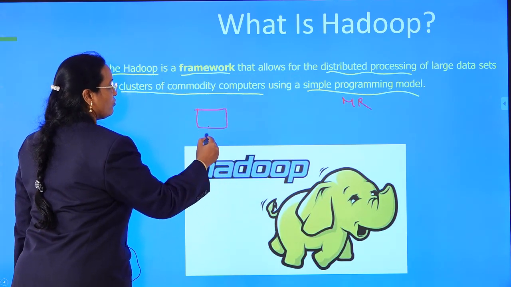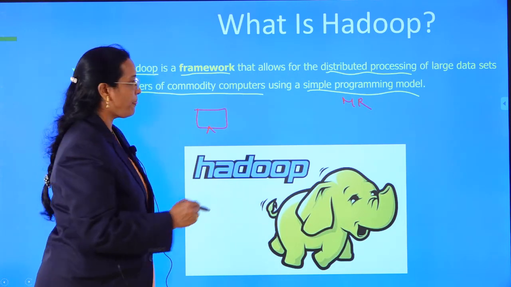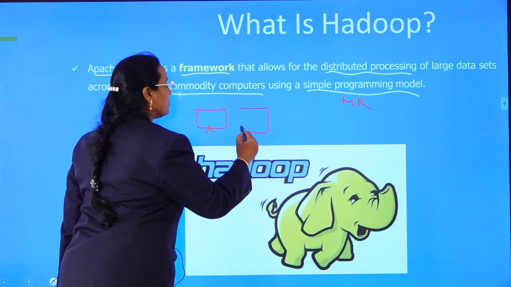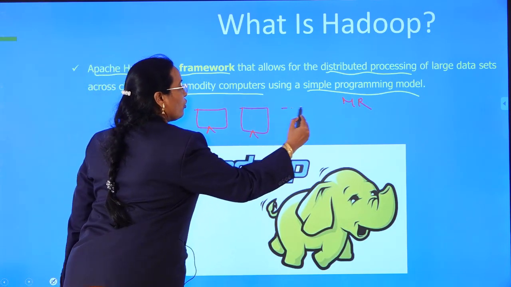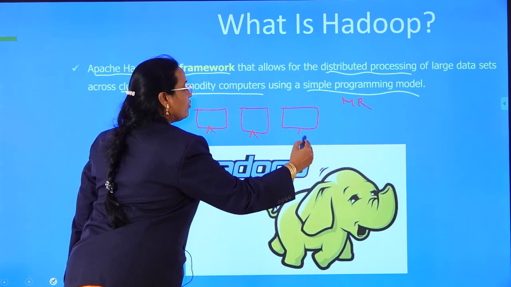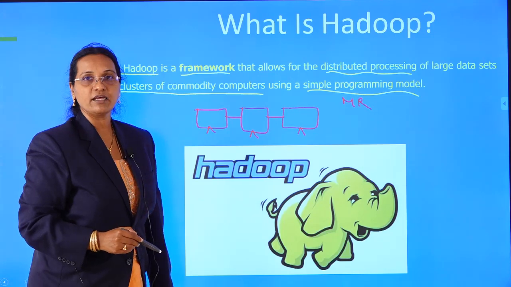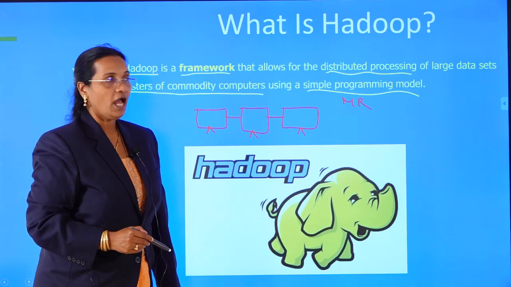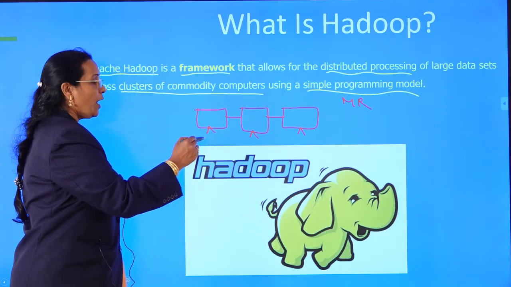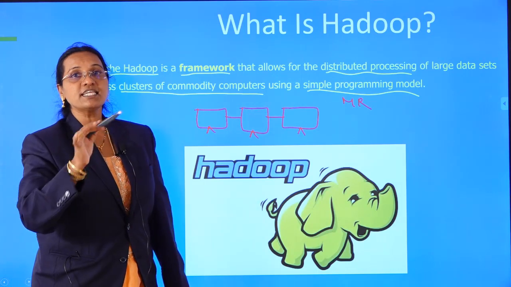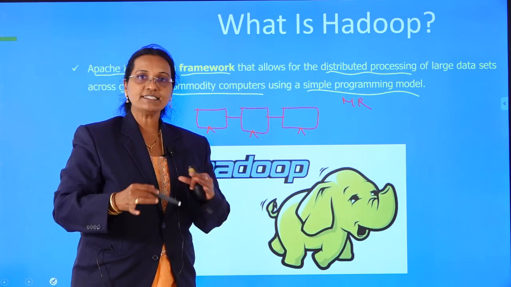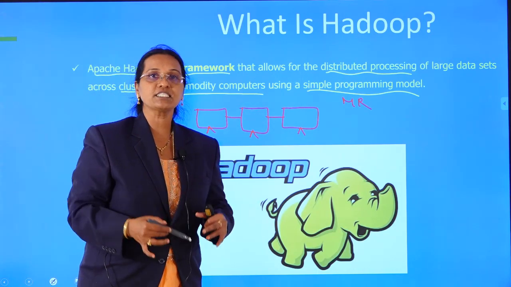This is one node. One machine is one node. This is another machine, or another node, and they work in a cluster. They are connected with one another in the network, and Hadoop works in master-slave architecture. We'll discuss all these things in our coming slides.